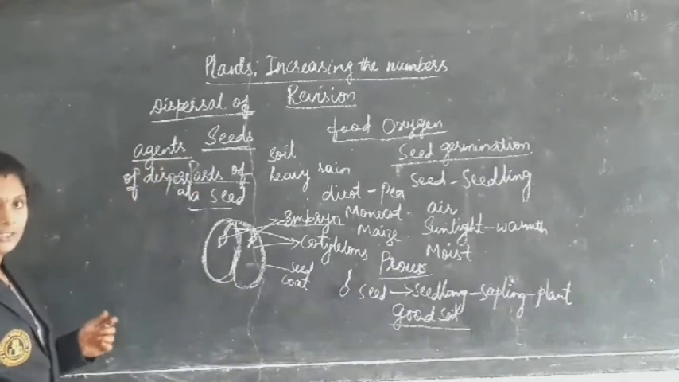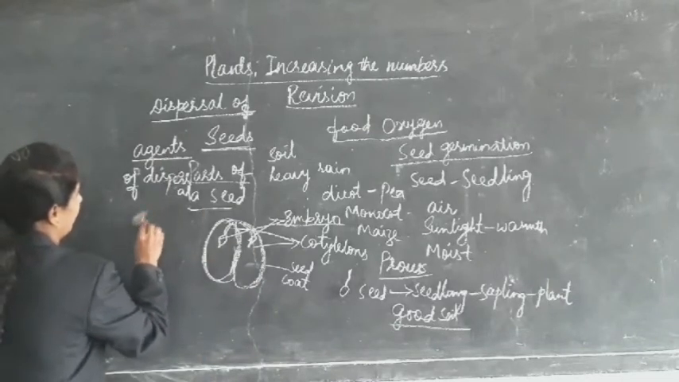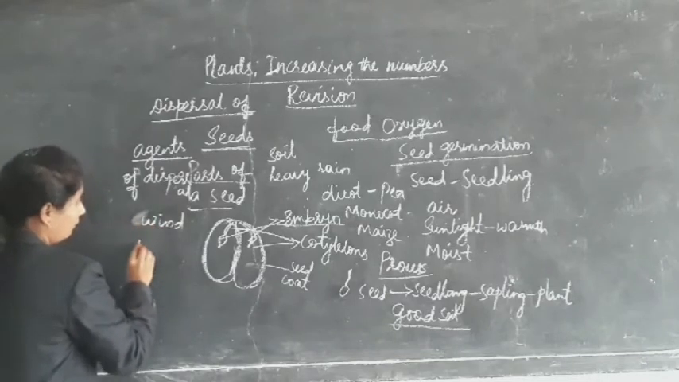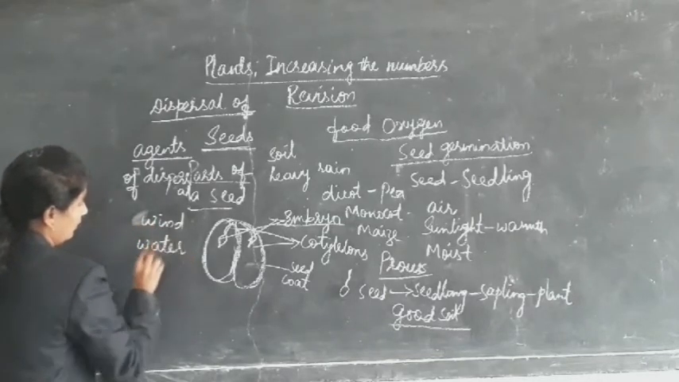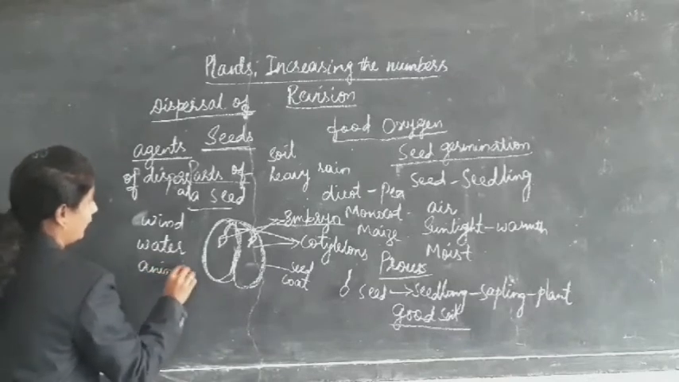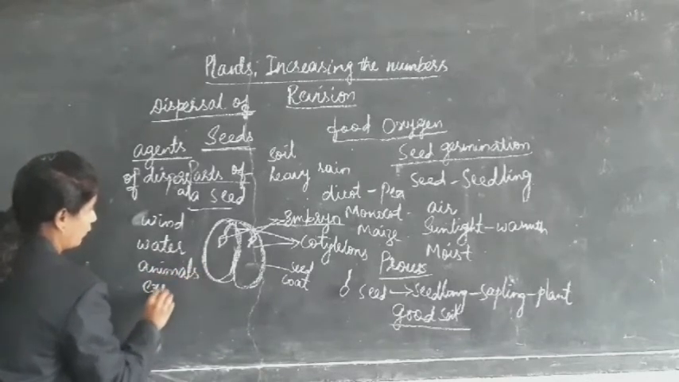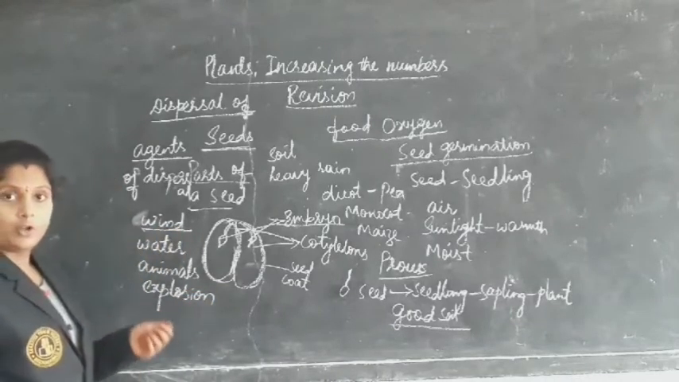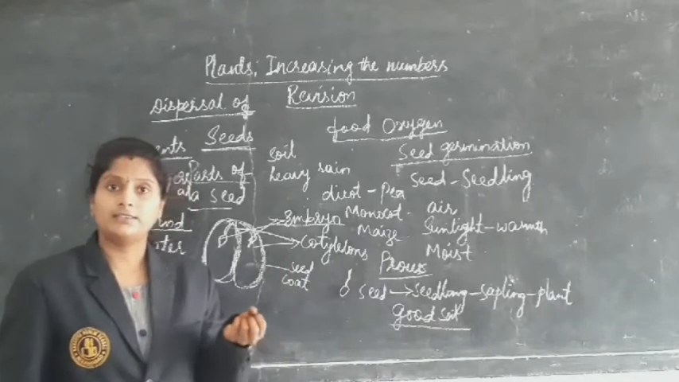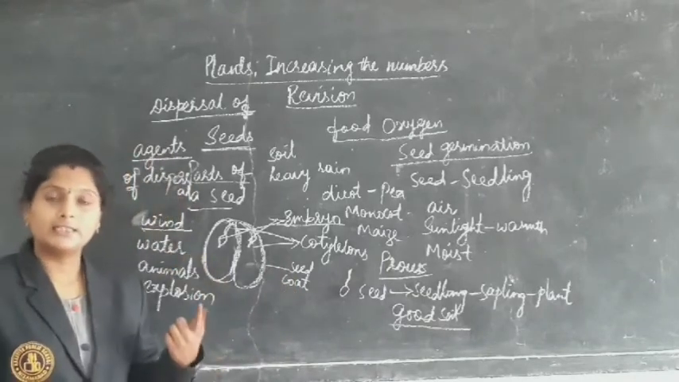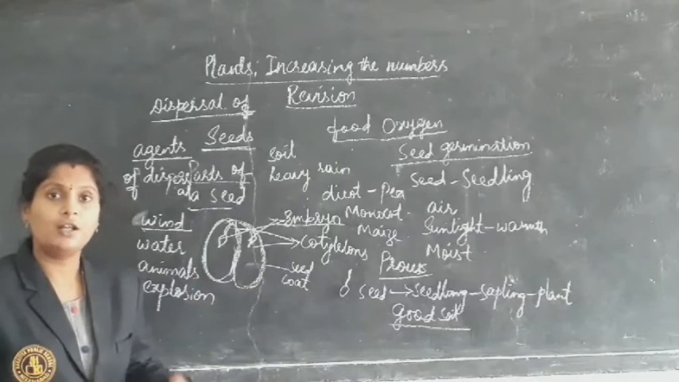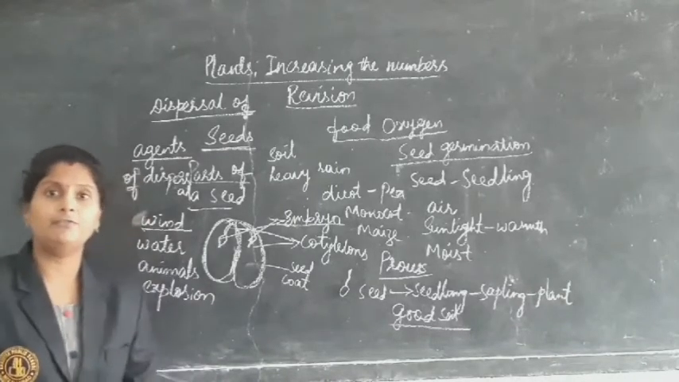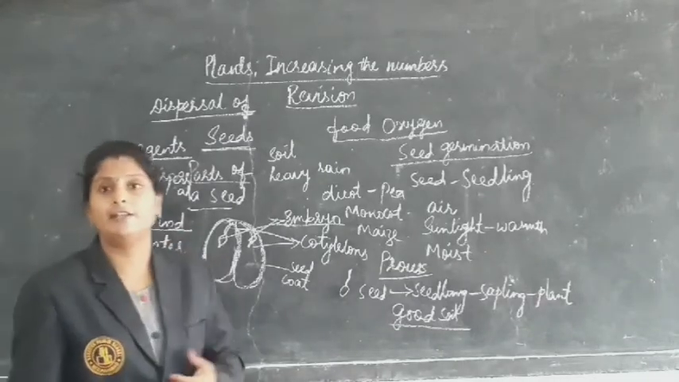Who are these agents? Air, that is, the wind; water; animals or human beings; and also explosion. Coming to the wind: the seeds of cotton, madar and hiptage have very hair-like structures and are very light in weight, so they are easily scattered by the wind.